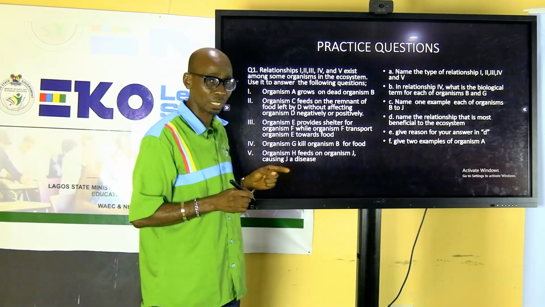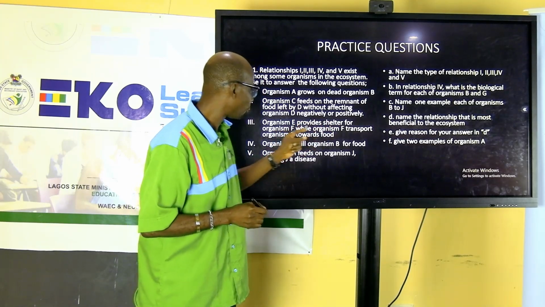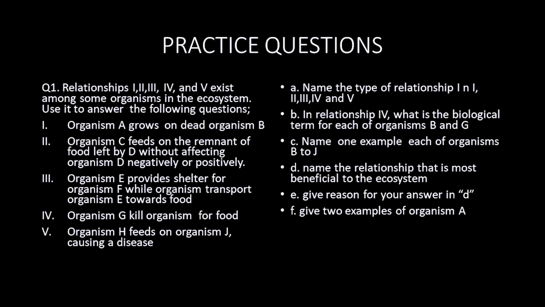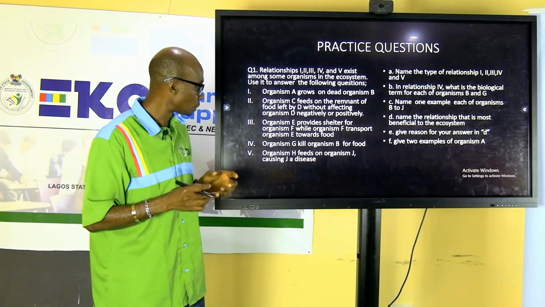The next one says E provides shelter for F, while F transports E towards food. E provides shelter, F provides transportation. That means the two of them are contributing. That is mutualism. The two of them are contributing to the association.